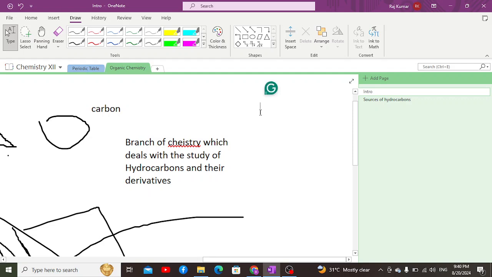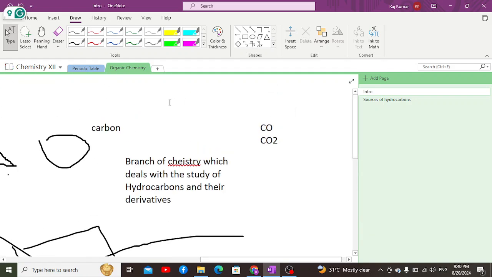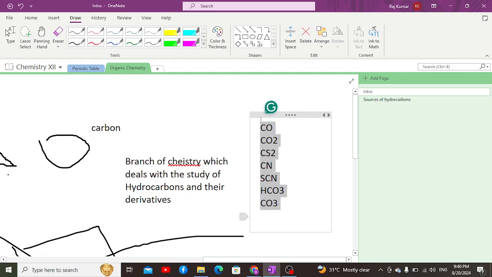For example, carbon dioxide is an inorganic compound. Carbon dioxide and carbon monoxide are inorganic compounds, while hydrocarbons such as alkane, alkene, alkyne are all organic compounds since they are related to living beings. Carbon disulfide, cyanide, thiocyanide, bicarbonates, and carbonates are all inorganic compounds even though they contain carbon.